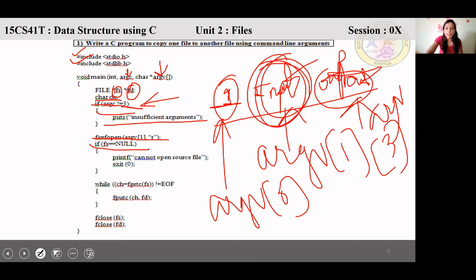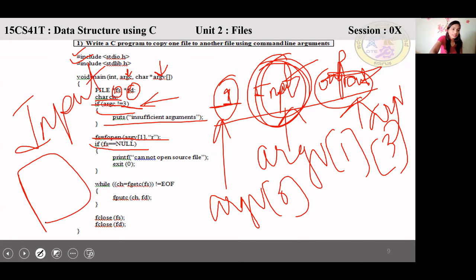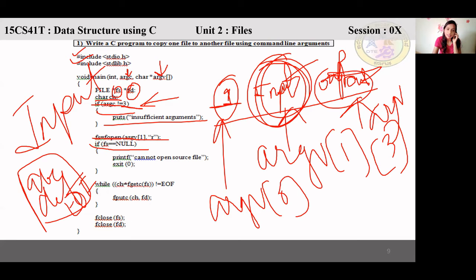You have to exit. Otherwise, it means the file is there. Then what do you have to do? Read from the file. There is one file called input. Here some content is there, maybe A, B, C, D. The end of the file will be marked by EOF. So while ch is equal to fgetc, go on reading using fgetc until the end of the file and put it in fd.